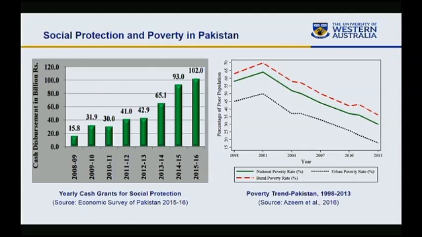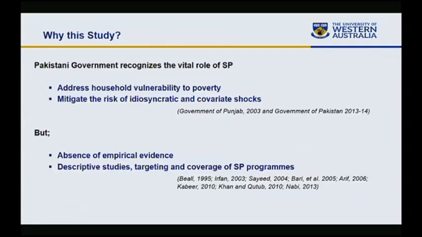Looking at these general descriptive statistics or graphs of social protection spending and corresponding poverty reduction, we may say that social protection has a positive relationship with poverty. However, this may or may not be true, because a simple descriptive statistic could be misleading. So there are studies that show that once we control for different other factors, this apparent relationship between social protection and poverty disappears or even turns negative. So we need a multi-level, multivariate model to investigate the exact impact of social protection on poverty and vulnerability to poverty.